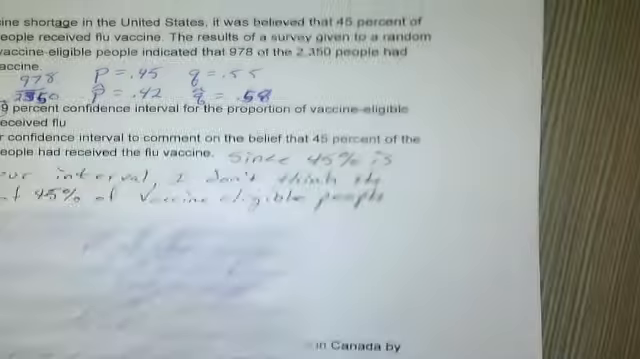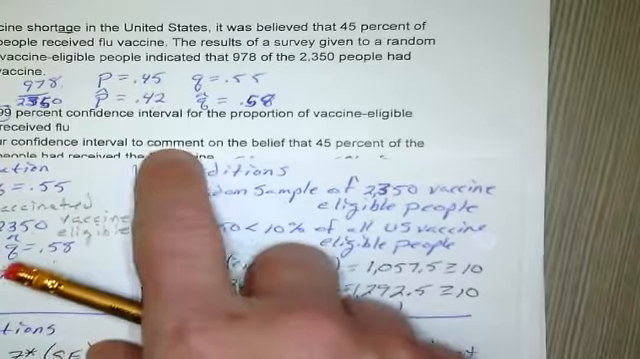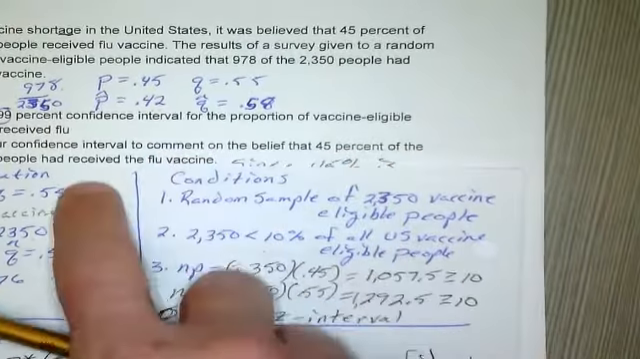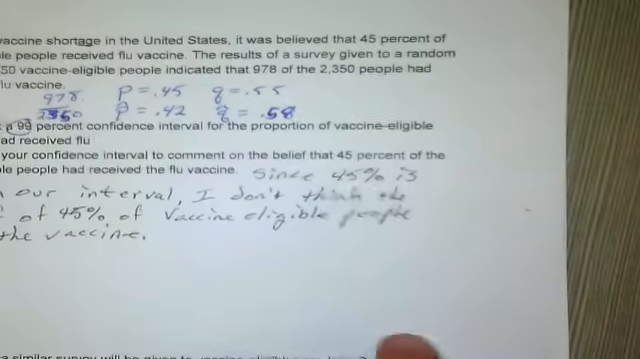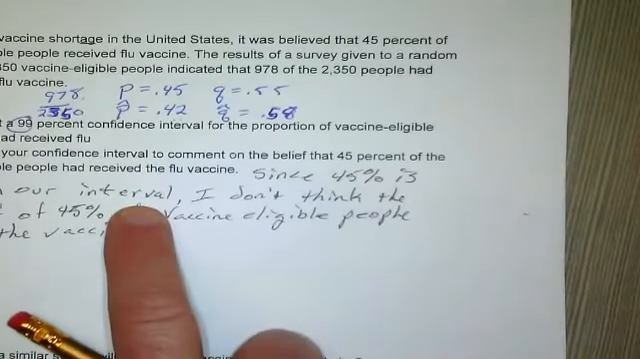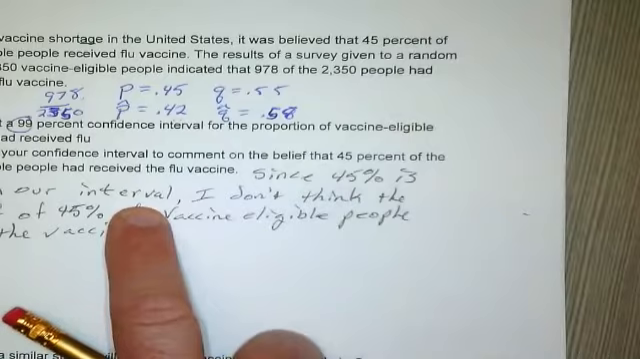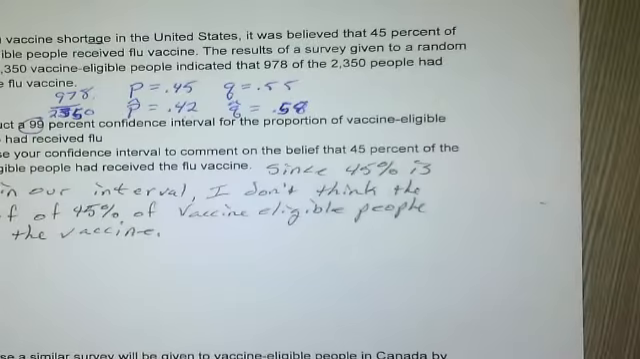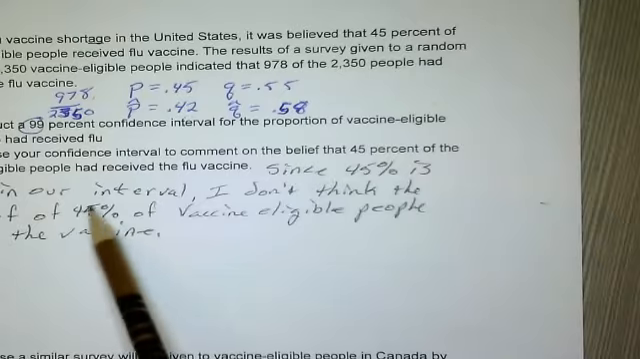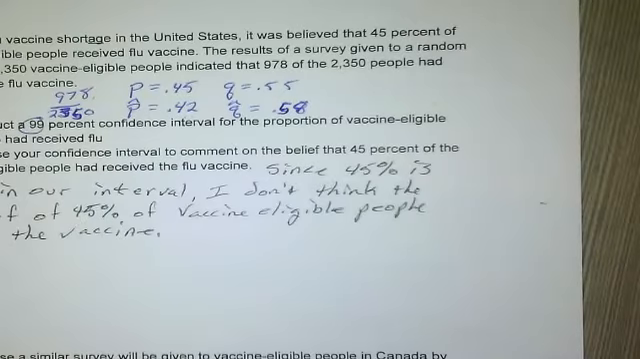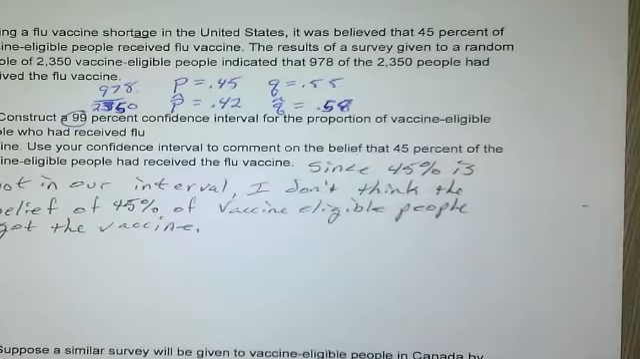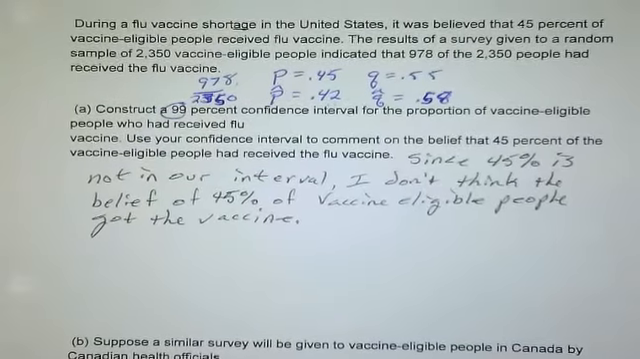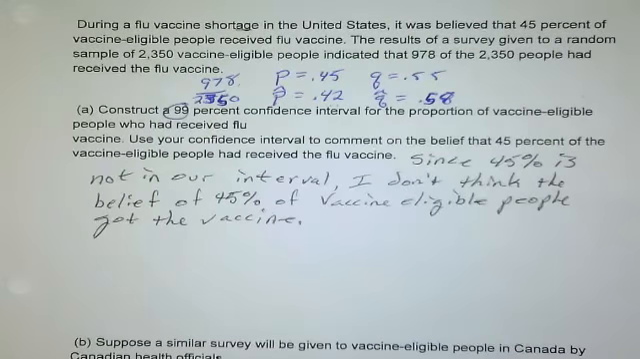Now, the next part of the question says, use your confidence interval to comment on the belief that 45% of the people had received the flu vaccine. Well, since 45% was not in our interval, I remind you the interval was 39% to 44%, I don't think the belief of 45% of vaccine-eligible people got the vaccine. I don't believe that because it didn't fall within our interval. Our interval was 39 to 44. It was 44.2, still not up to even rounding to 45. So I don't believe that statement.